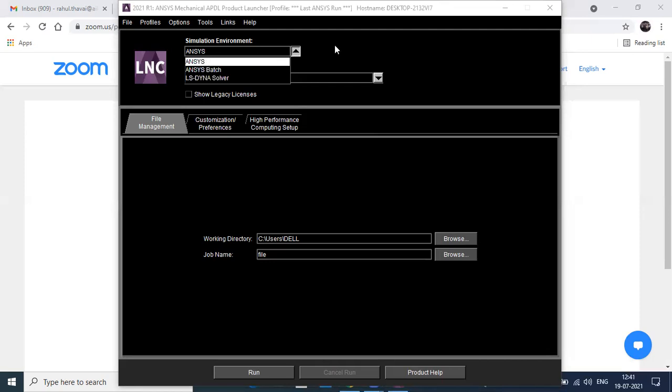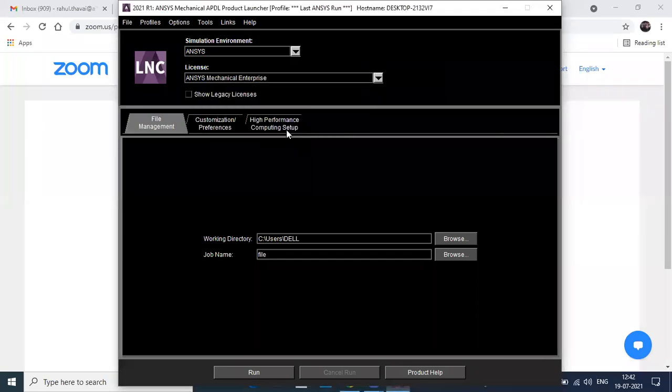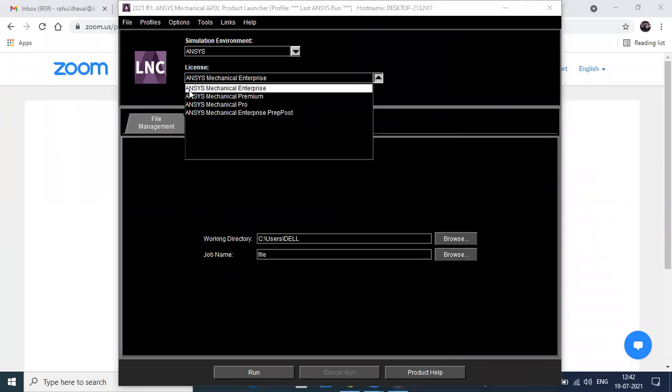And here you need to select ANSYS Mechanical Enterprise. This is the only license which is available for the student. If you select Premium, Pro, or Pre-Post, these licenses will not be available, so you won't be able to access the software. So select this Enterprise only.